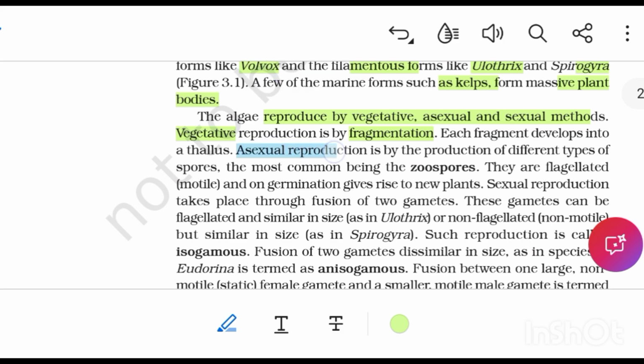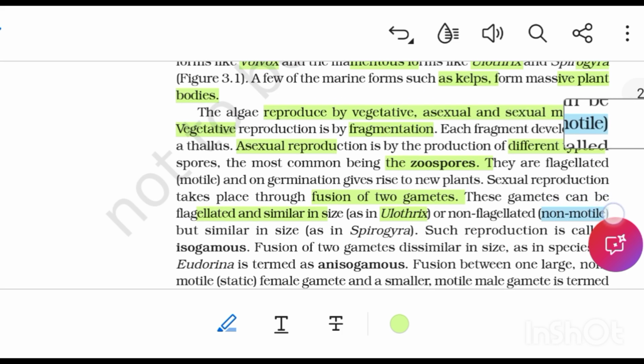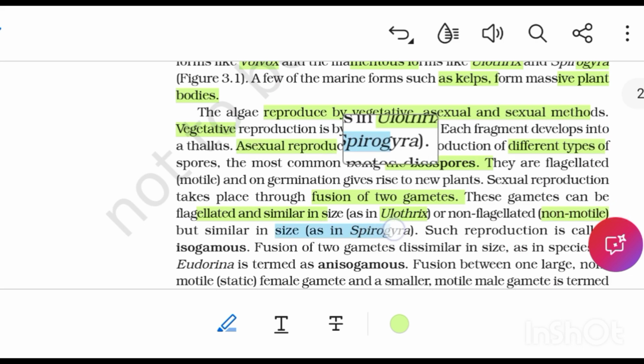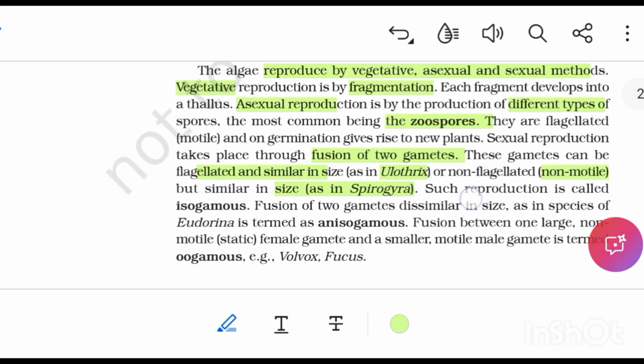Asexual reproduction is by the production of different types of spores, the most common being the zoospores. They are flagellated, motile, and on germination give rise to new plants. Sexual reproduction takes place through the fusion of two gametes. These gametes can be flagellated and similar in size as in Ulothrix, or non-flagellated, non-motile but similar in size as in Spirogyra. Such reproduction is called isogamous.